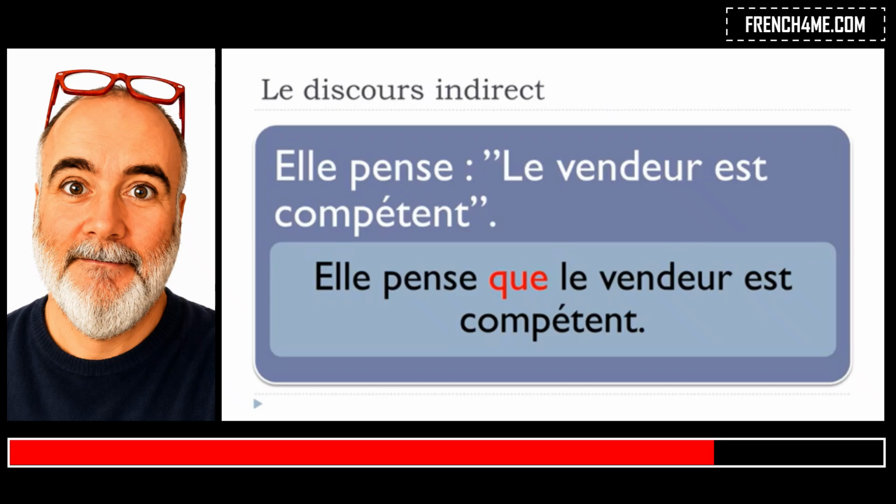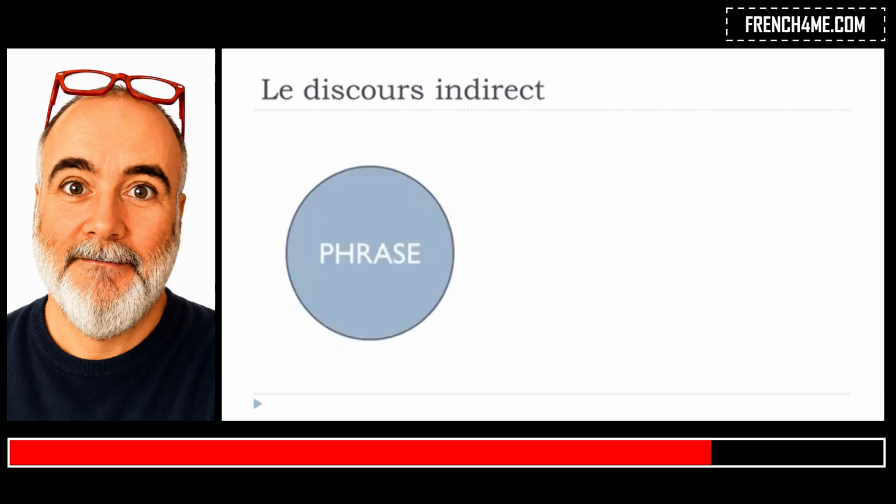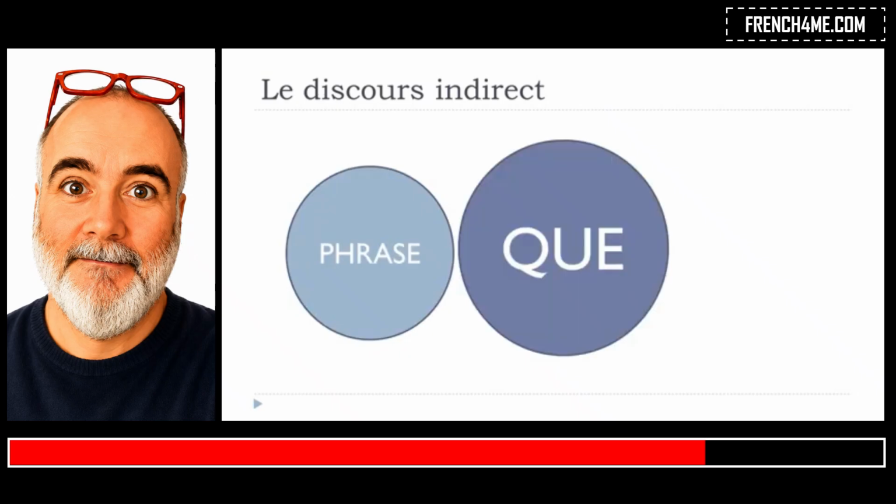Okay, but then the rule goes like this: you will first have the first part of the sentence, then you will have your que, okay, that, and then the sentence will continue. Okay, so that's the whole concept of this discours indirect. So it evolves around this que thing, and then remember that, of course, as usual in French, if we've got vowels coming after, then this will have to go away. Okay, so let's see now